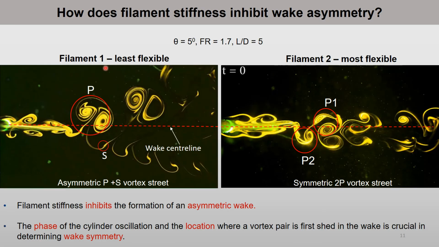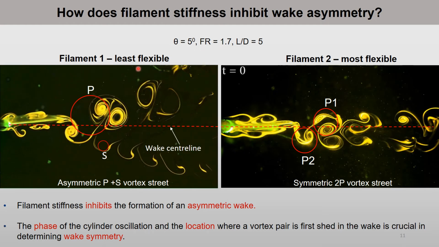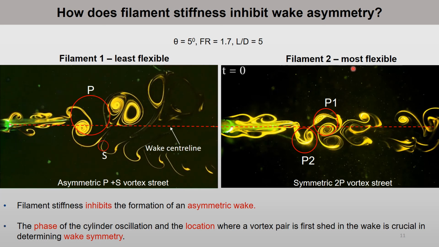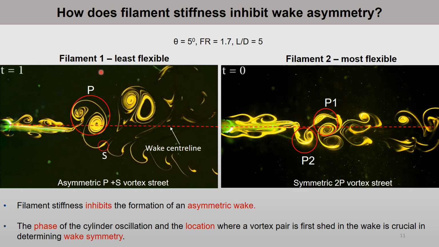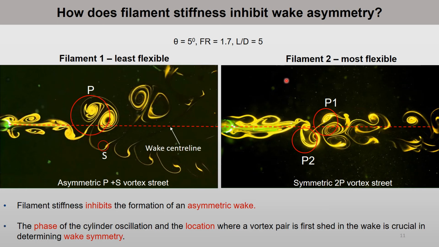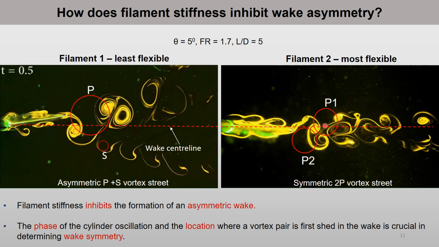Let's now look at the effect of filament stiffness on the wake structure. Here we have considered two filaments of different stiffness. We have here the case of filament 1, which is the least flexible filament we have chosen, and here we have the case of filament 2, which is the most flexible filament we have chosen in the study. In the case of filament 1, you see that the wake is very wide and asymmetric, whereas in the case of filament 2, we see a narrow wake, which is also symmetric.